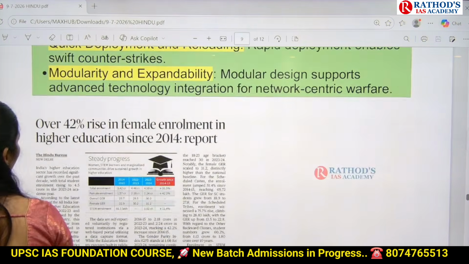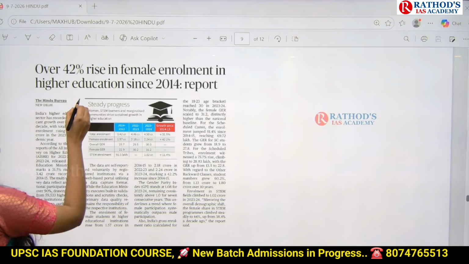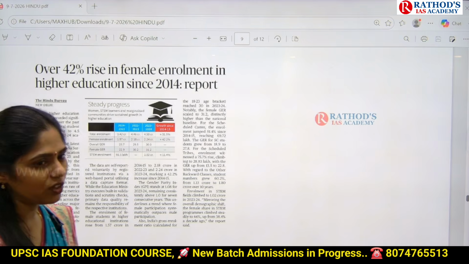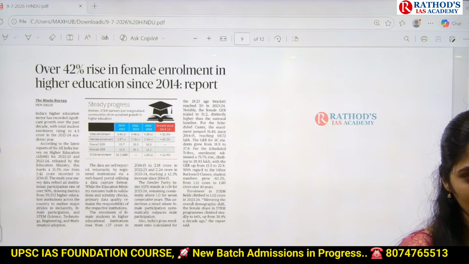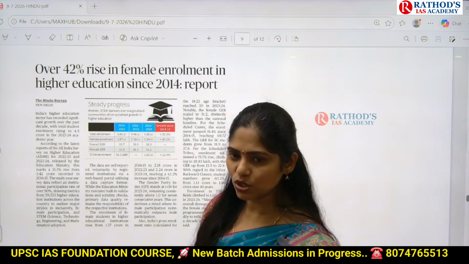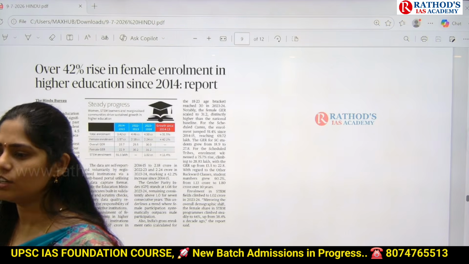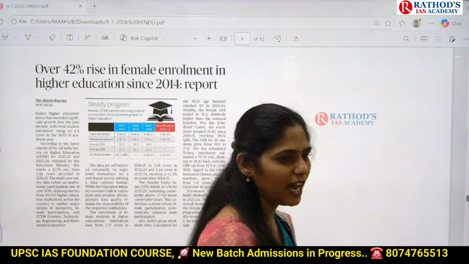And see this next article, guys. Over 42% rise in female enrollment in higher education since 2014, says the report. Yesterday in class we discussed that the Union Education Ministry released the UDISE report, in which we studied that dropouts decreased in primary and secondary schools. Now this report is talking about higher education.